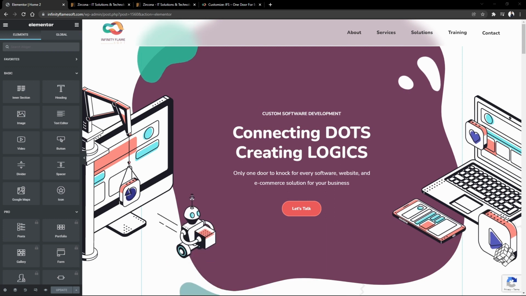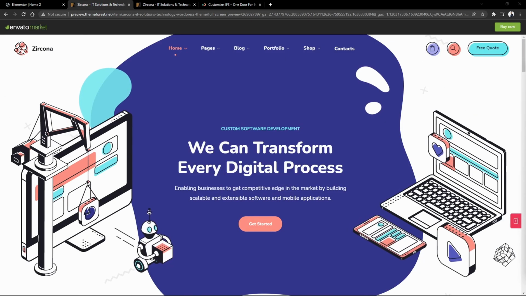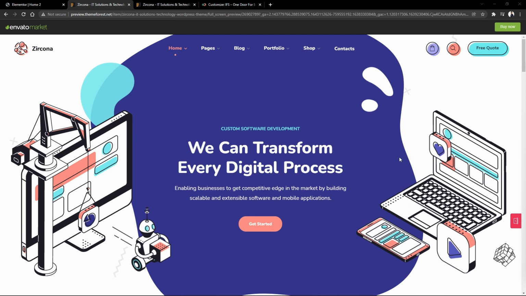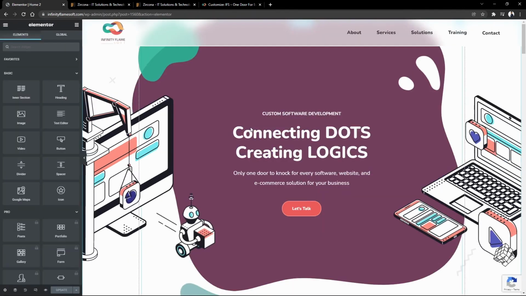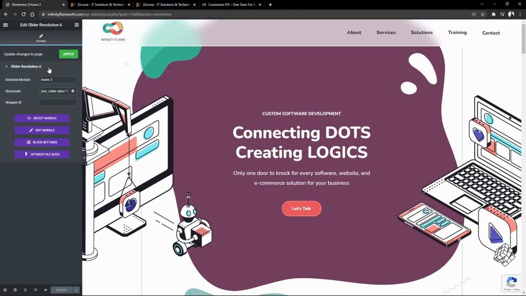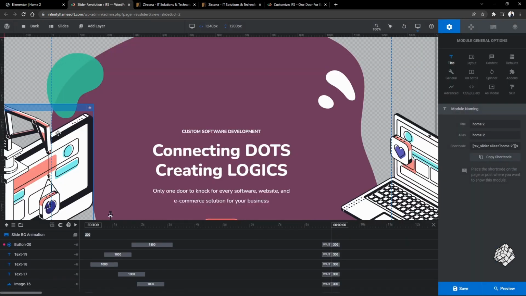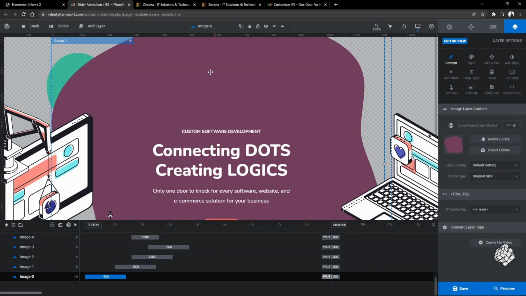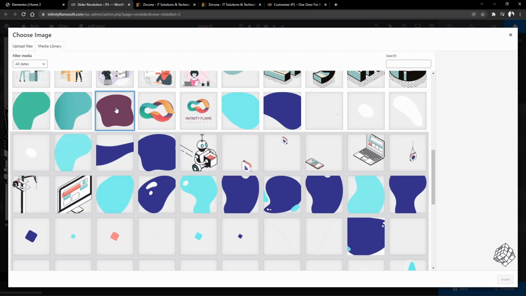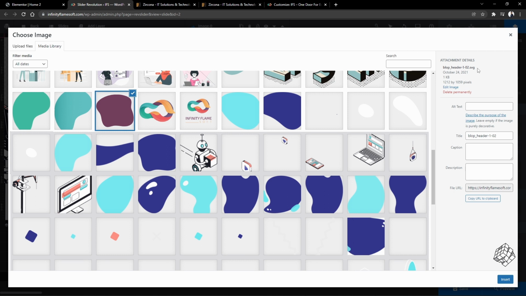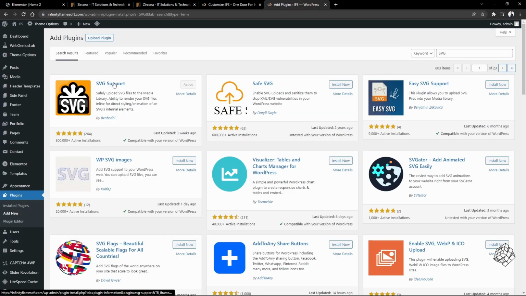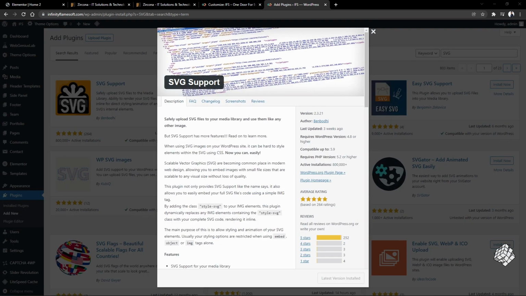Now, let's come to the particular hero section in here. They used a plugin called Slider Revolution for the hero section, and the client really liked the design. So what I did here is I changed the text, obviously, and converted every single element from PNG to SVG format. In that way, the section becomes much more lightweight. SVG is not supported by WordPress by default yet, so I have to use a plugin for that.